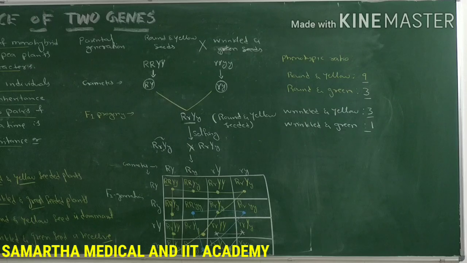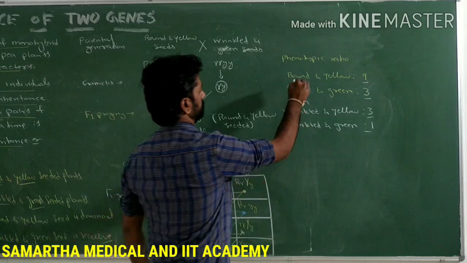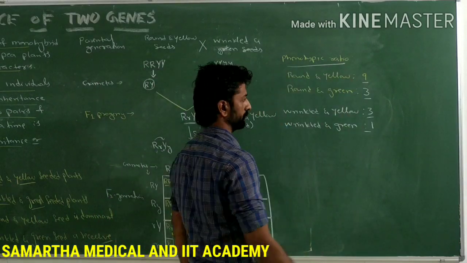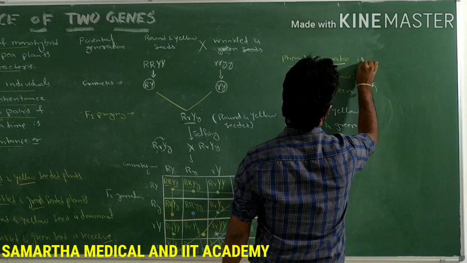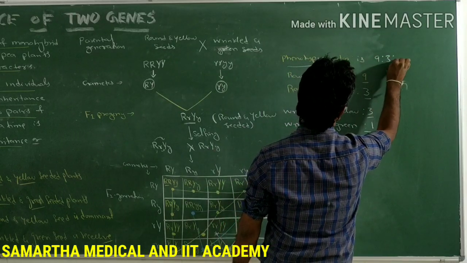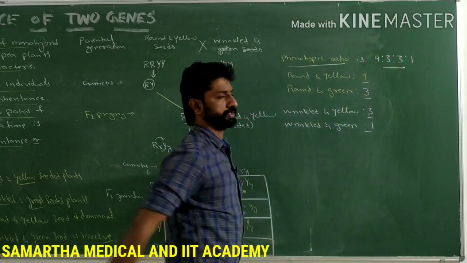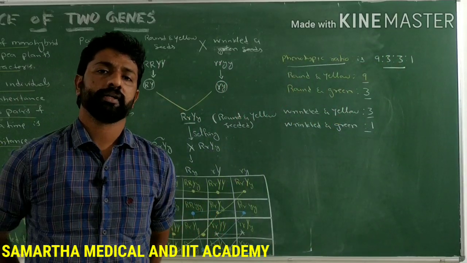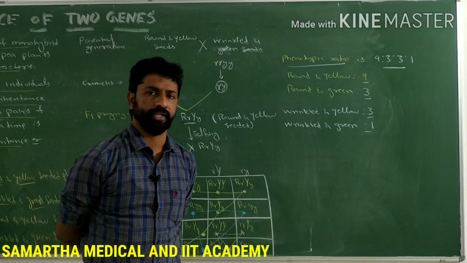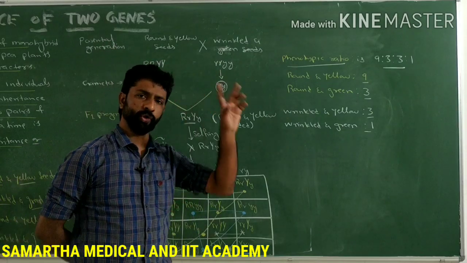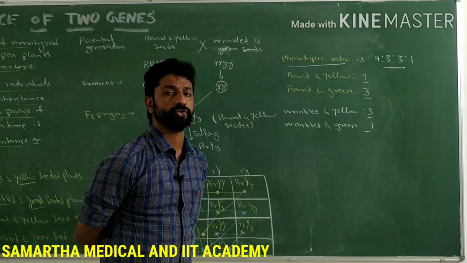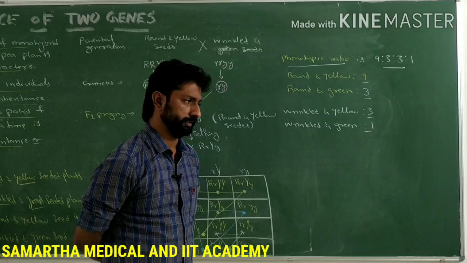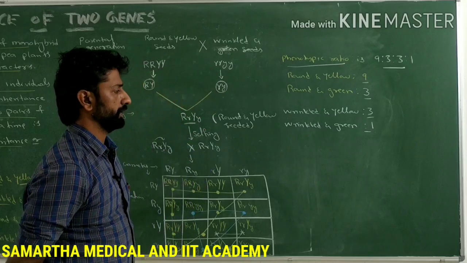So what is the phenotypic ratio of the dihybrid cross here? The phenotypic ratio of this dihybrid cross is 9:3:3:1. So what is the phenotypic ratio of the dihybrid cross? 9:3:3:1. In monohybrid cross, the phenotypic ratio was just 3:1. But here it is 9:3:3:1. Remember the phenotypic ratio of the dihybrid cross.